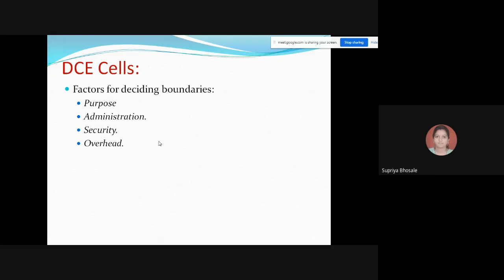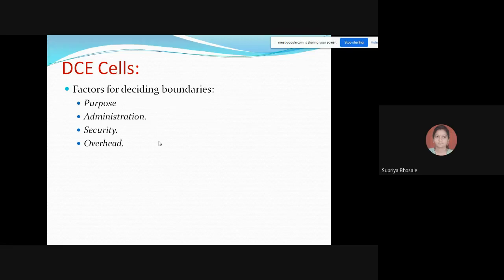So the purpose is that the machines of the users working on a common goal should be put in the same cell, as they need easy access to a common set of system resources. Whatever the purpose behind accessing these system resources is, that should also be properly defined.